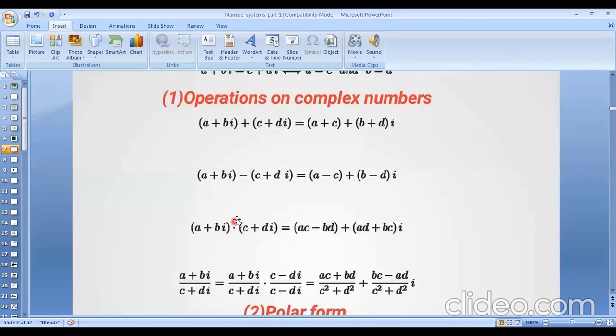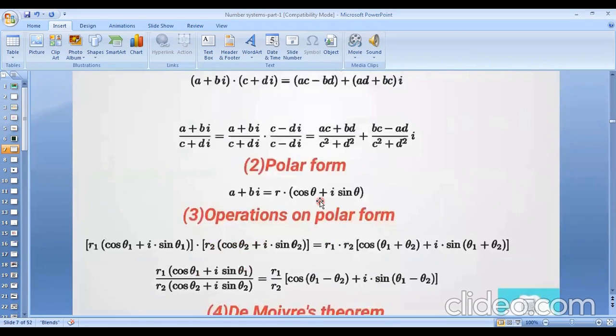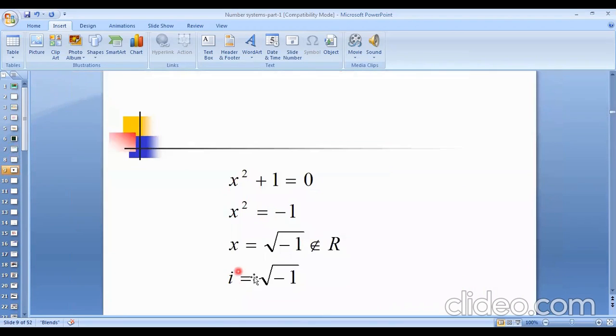Now if we take multiplication, a plus ib into c plus di, that means a into c, ac, and add a into di, bi into c, bi into di. Remember, i square equals minus 1. I square equals what? Minus 1. From where? This is x square plus 1 equals 0, x square equals minus 1, because you must know this is not real.